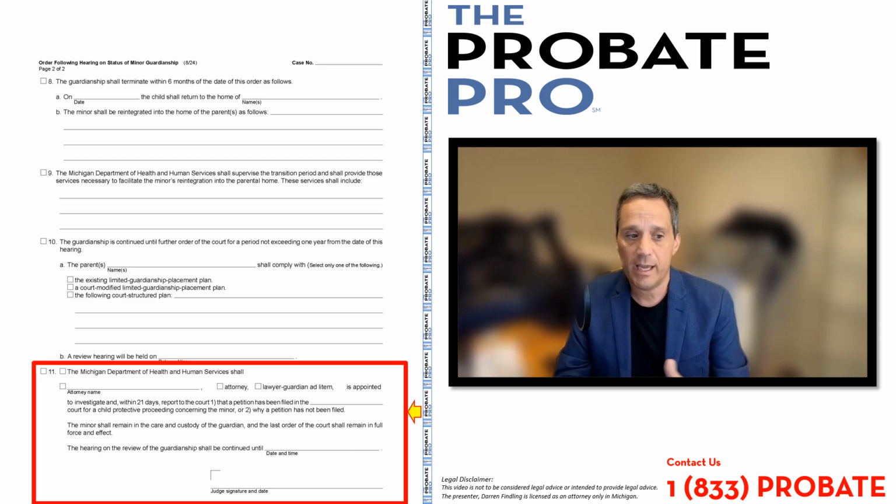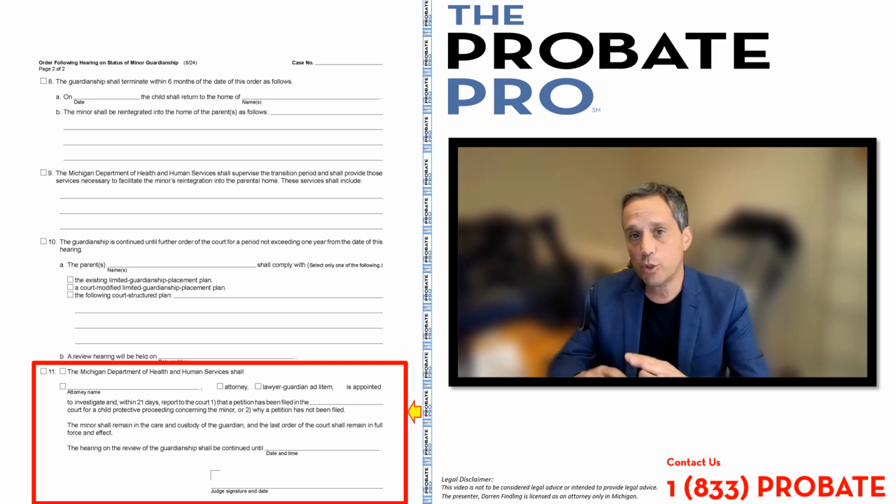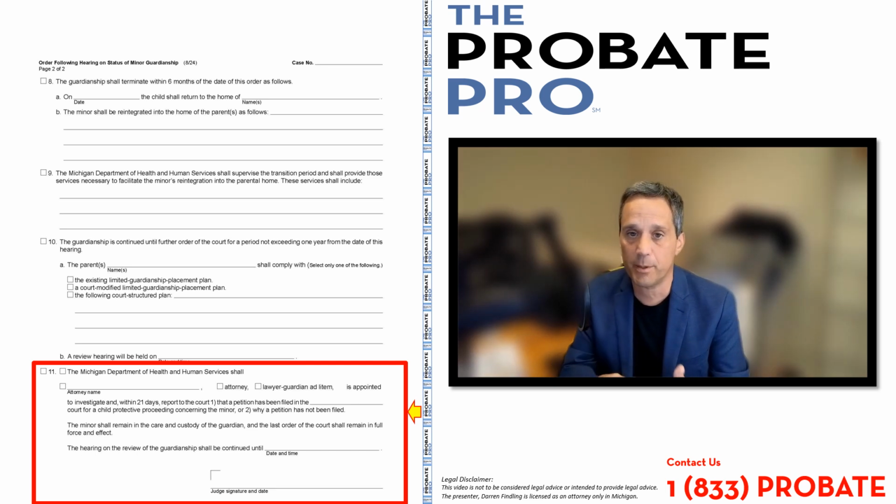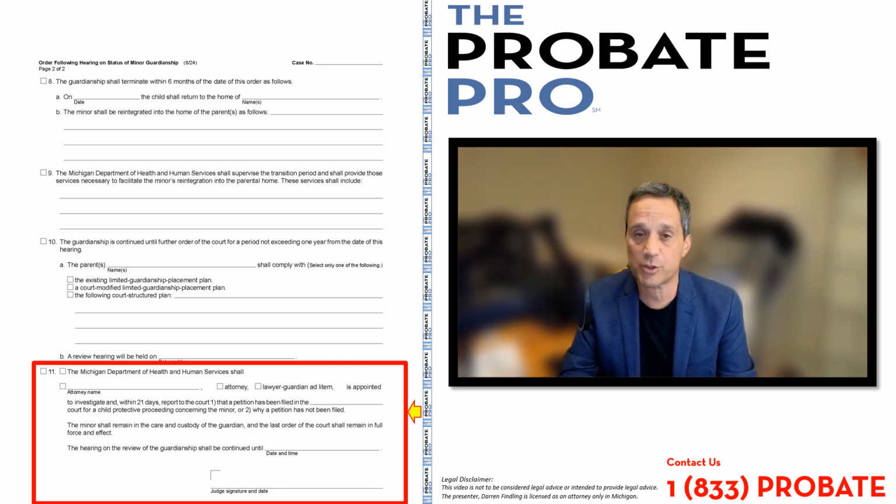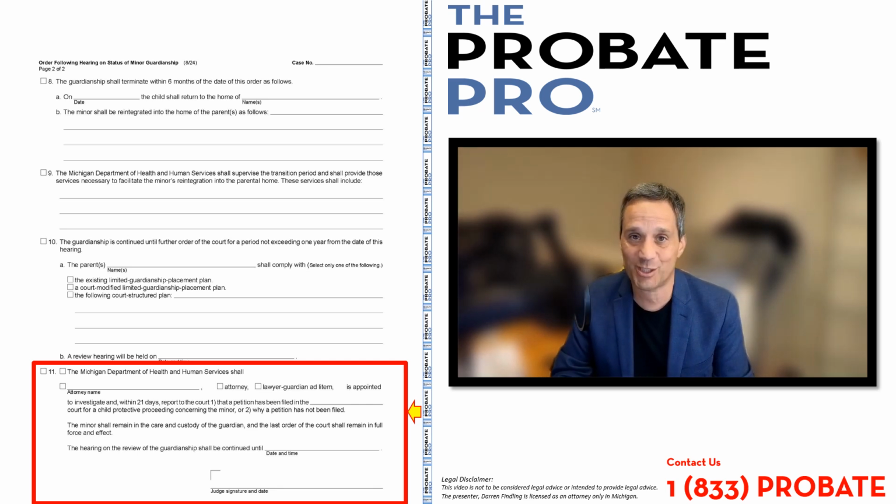In paragraph 11, it then again provides for the Michigan Department of Health and Human Services to allow their involvement for an investigation, as well as the appointment of an attorney or lawyer guardian ad litem, and then again for review date. So you can see this form gives a lot of flexibility for the court depending on the set of circumstances that occur. And then at the bottom, of course, a spot for the judge's signature.